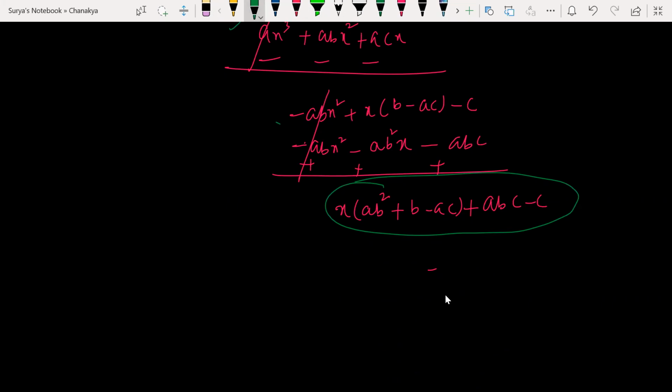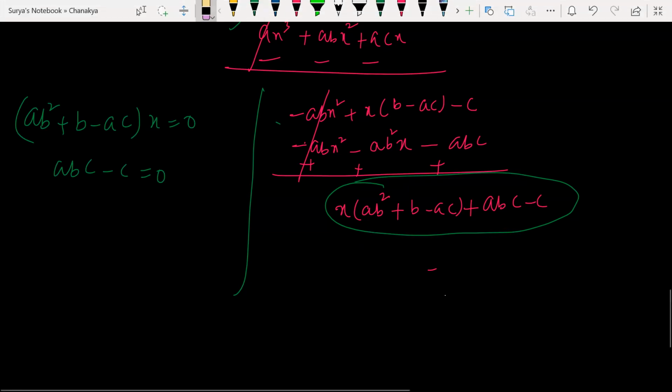Wait. Okay. So my remainder is 0. So now here, ab square plus b minus ac will be equal to 0 as well as this will be equal to 0. Remainder is 0 is nothing but that.